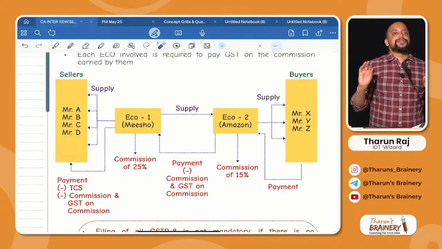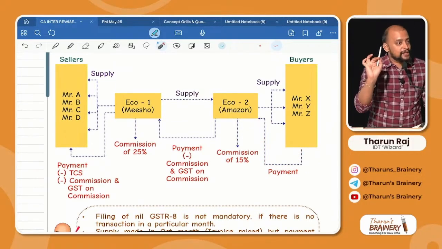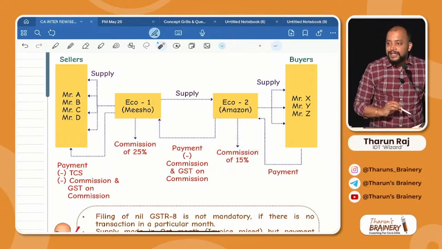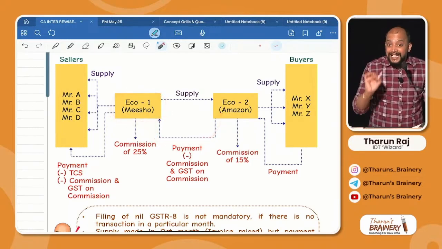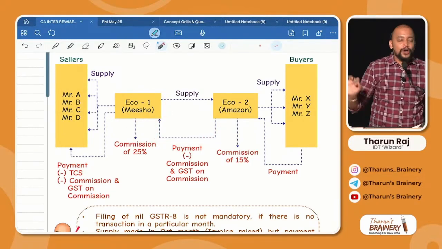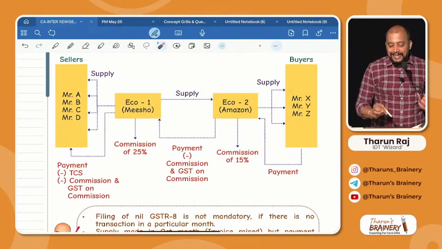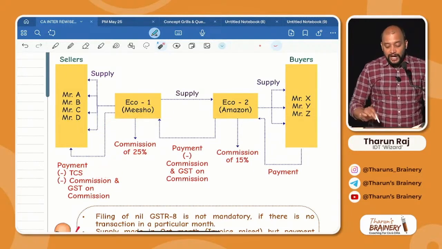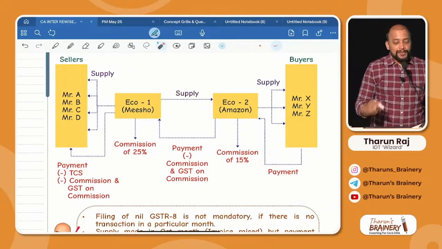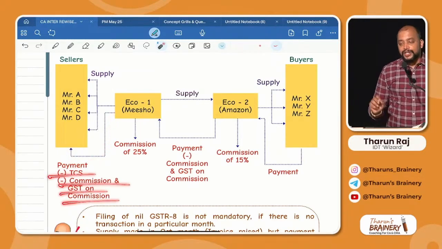Now, coming back to this discussion, what happens here is that the buyer will make payment to e-commerce operator 2, that is Amazon. Amazon will cut its 15% commission and remit the remaining amount to e-commerce operator 1, Meesho. Will they deduct any TCS? No, no, no. Only the seller side e-commerce operator will deduct the TCS. Who is the seller side e-commerce operator? Meesho. So they will cut their commission of 25%, not 15 plus 25. 25 in total means extra how much they will cut? 10%. And they will remit the payment minus TCS, minus commission and GST on commission.